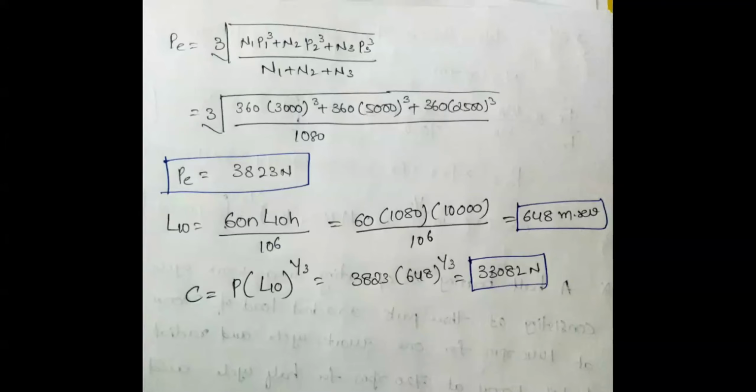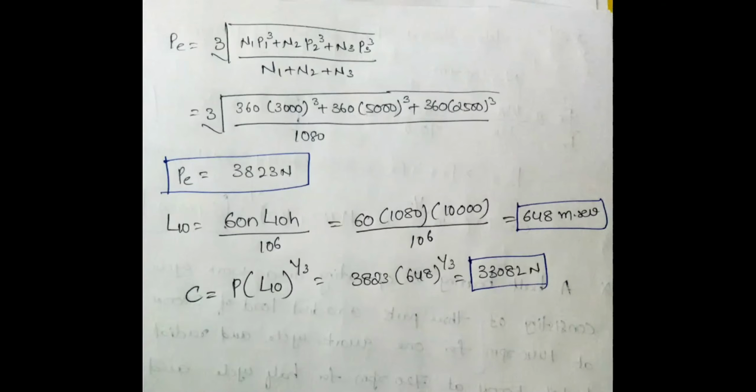Anyway, after having this equivalent loading condition, what is the actual question in your problem? You are required to calculate the dynamic load capacity of the bearing. I already told you that in addition to the equivalent load, they may ask for other things, maybe the life of the bearing, so you apply different relations.